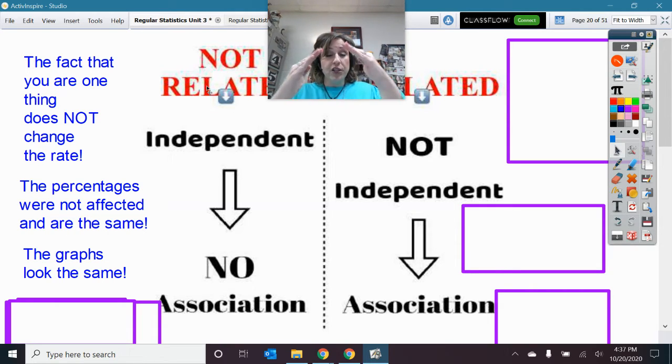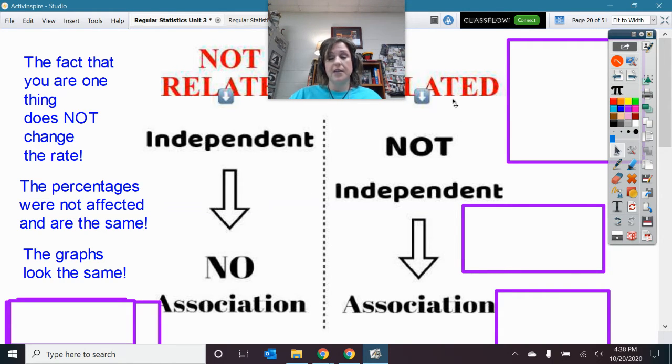They're independent, not affecting each other, not related, have nothing to do with each other. No association, no connection. The percentages were not affected, and the graphs look the same.